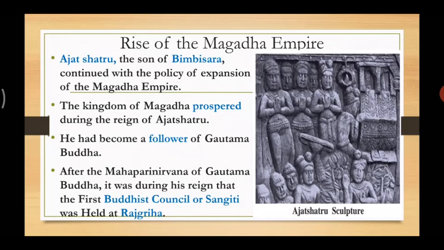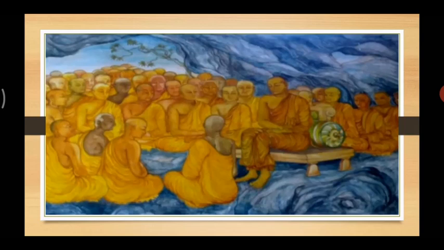After the Mahaparinirvana of Gautam Buddha, it was during his reign that the first Buddhist council or Sangati was held at Rajgriha. Now a Sangati means a meeting, or you can say a preaching was held, right? Just as Gautam Buddha used to preach, Ajatashatru also started preaching to the people, telling about religion. Now here you can see in the picture, that is Ajatashatru's sculpture.